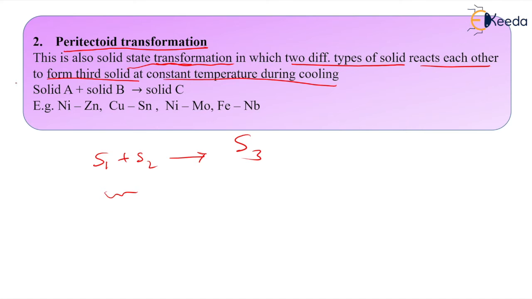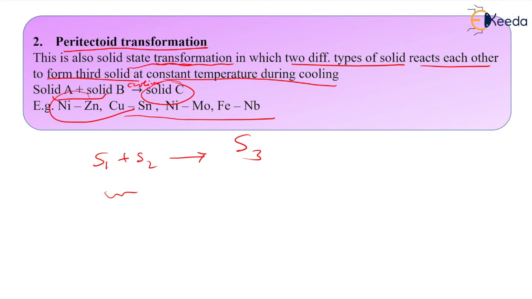The solid A and solid B are reacting during cooling to form the third solid C. This is known as the peritectoid transformation. What are the examples we have? Nickel zinc, copper tin, nickel moly, then iron niobium. These are the various alloy systems where we can get this peritectoid transformation.